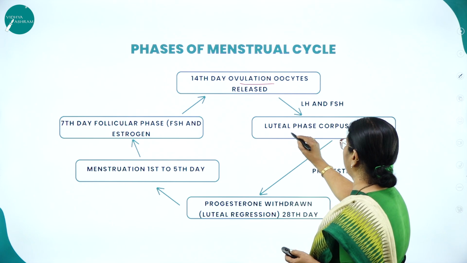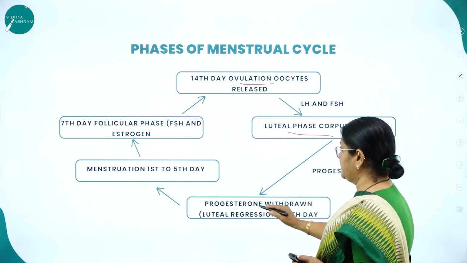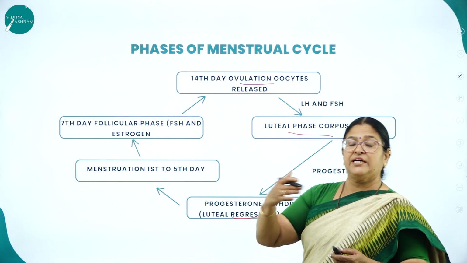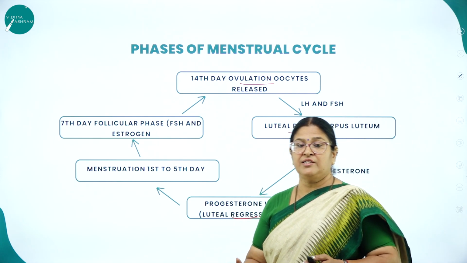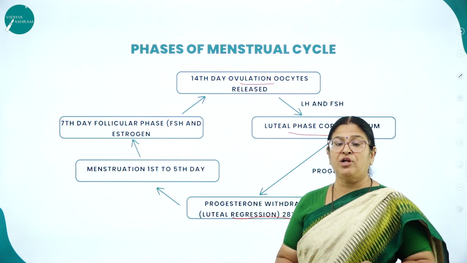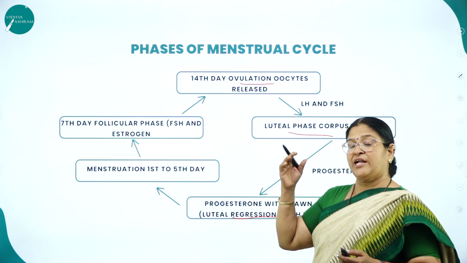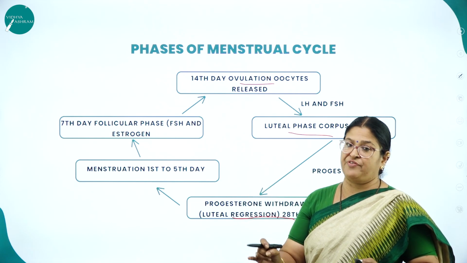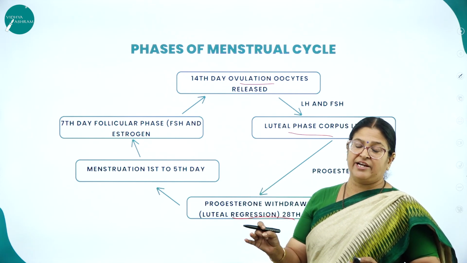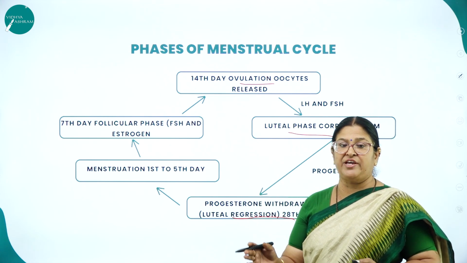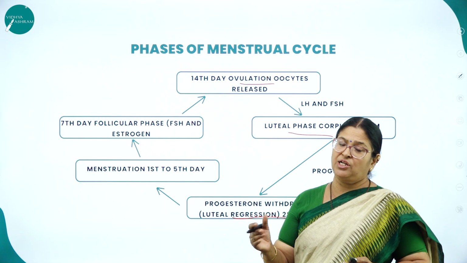And next comes the luteal phase, where we can see again the development of the follicle cells, and that is how, as we all know, the menstrual cycle lasts for 28 days. So there are 4 phases: the first phase is called the menstrual phase, second phase is called the follicular phase, third phase is called the ovulatory phase, and the last one is called the luteal phase.